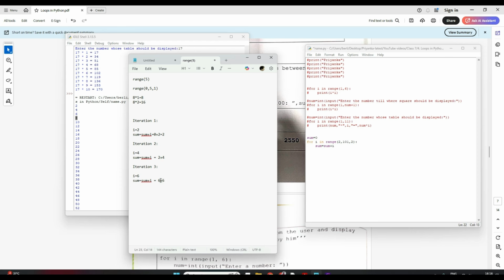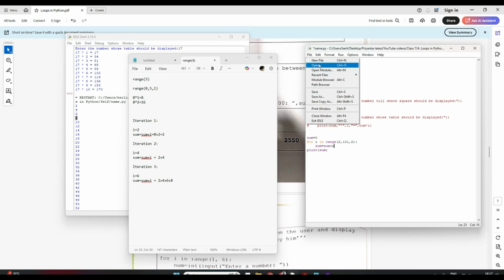So basically it became 2 plus 4 plus 6. Now in the fourth iteration it will become 2 plus 4 plus 6 plus I again, which will be 8. So like this it will keep on adding till 100 and I'll get my sum value. And finally I'll just print sum. It will give me the total value.